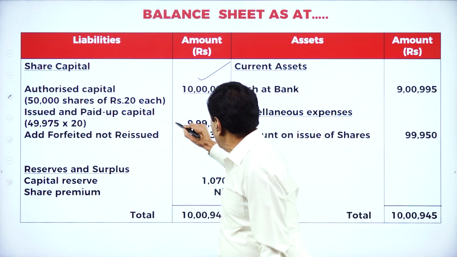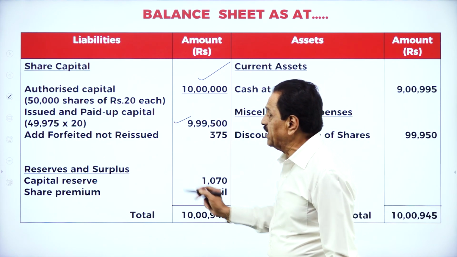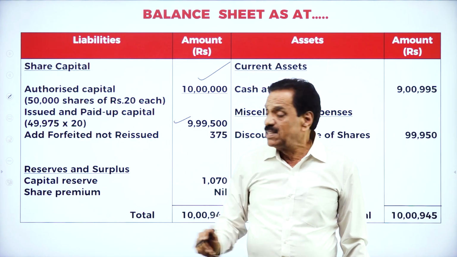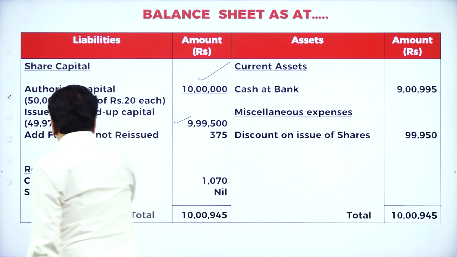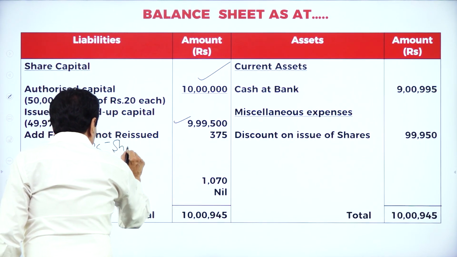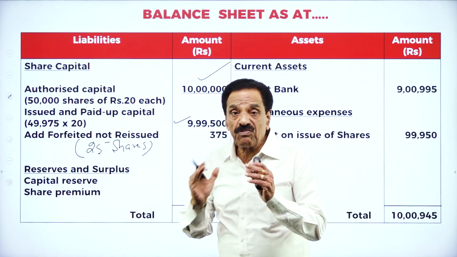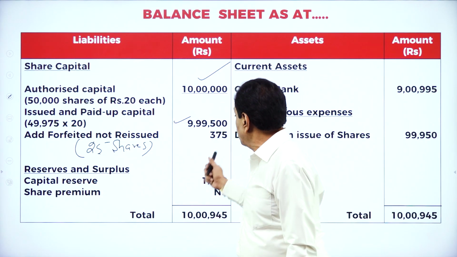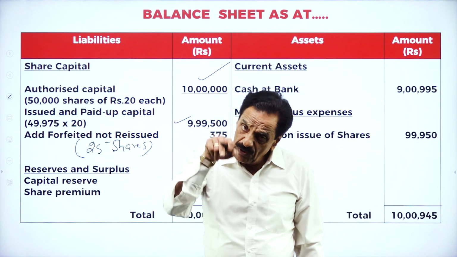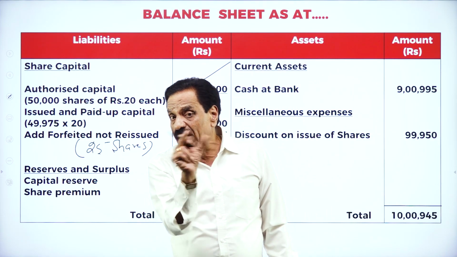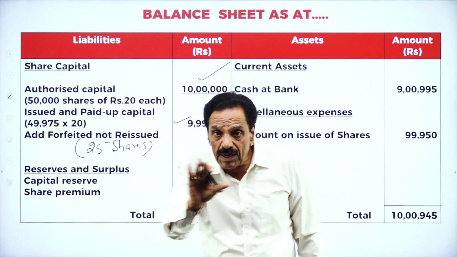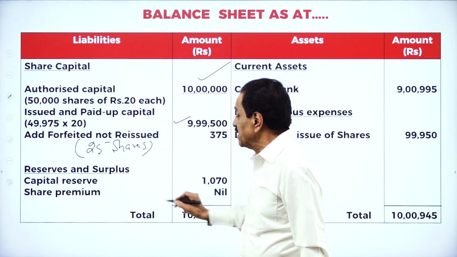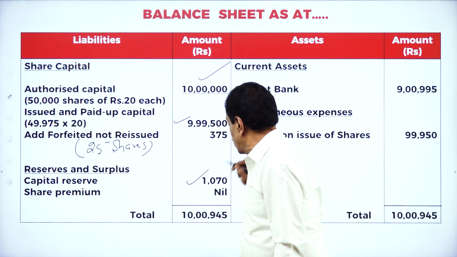49,975 shares at rupees 20 will come to 9,99,500. Forfeited, not reissued: you received 750 for how many shares? 50 shares. This goes in favor of 25 shares, forfeited, not reissued. It's a gain to the company to the extent of 375. Only 25 shares are reissued, and for that you got a capital reserve. Another 25 shares are forfeited, not reissued, which is again 375. Then in your last entry, capital reserve is 1,070.